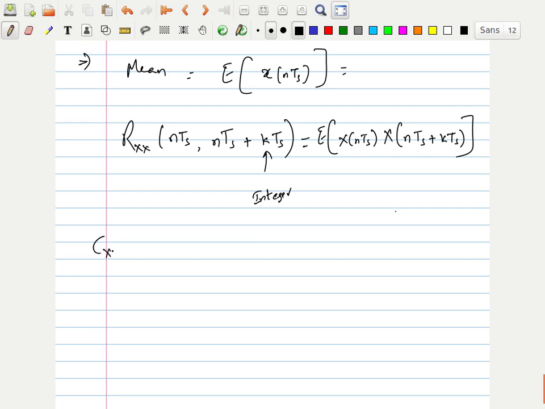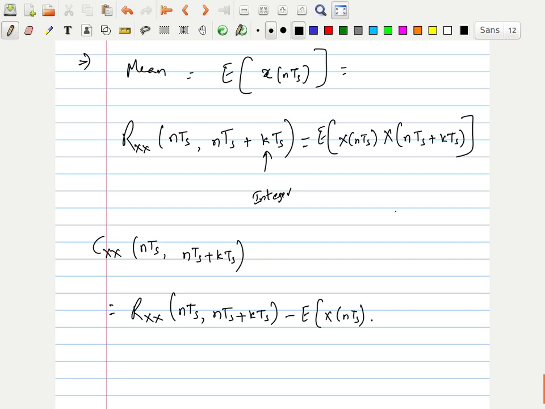Now the covariance Cxx of nTs comma nTs plus kTs, I can write as Rxx of nTs comma nTs plus kTs minus expectation of x of nTs into expectation of x of nTs plus kTs.